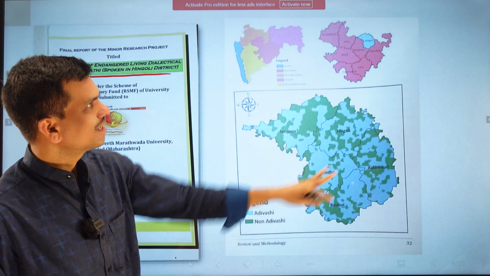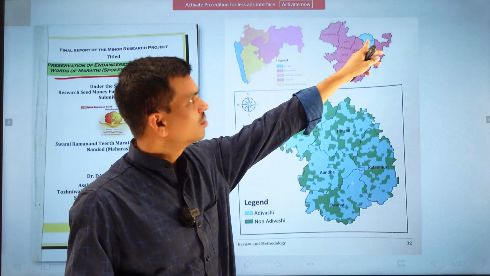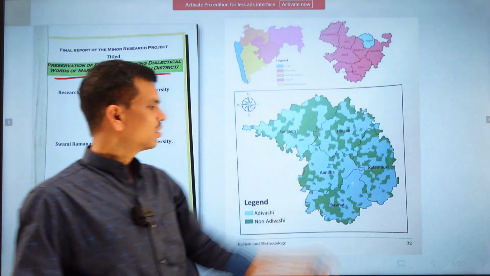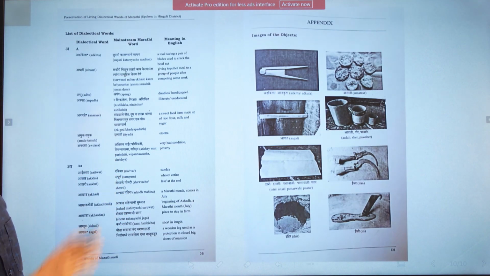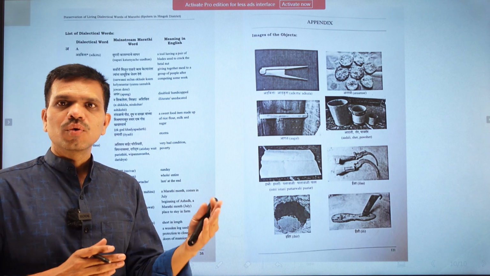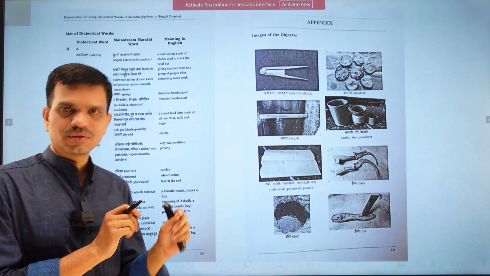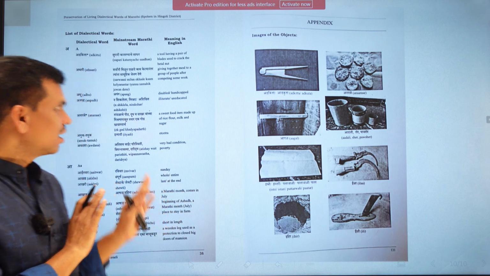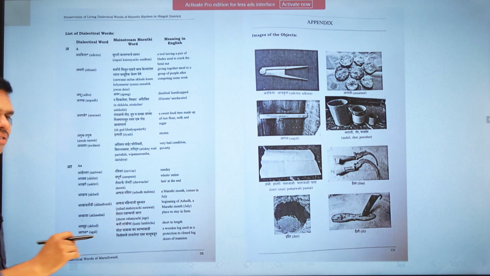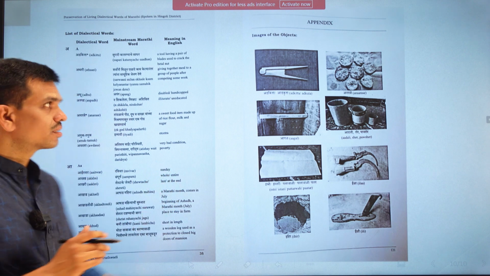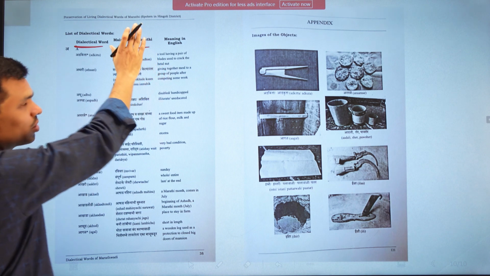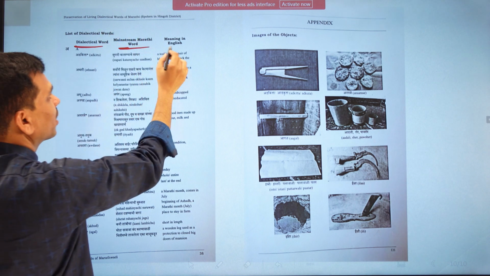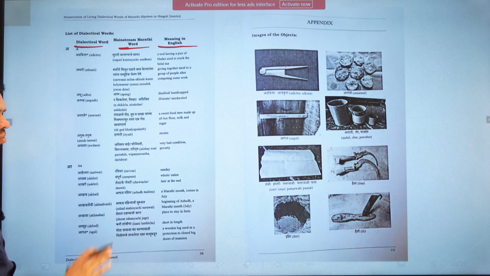So here you can see this is Hingoli district, this is Maharashtra, and this is Hingoli and the adjacent districts. What I did in this research is a very simple thing. I listed all the words of dialectical Marathi which are spoken in this particular area, and you can find these words are taken on three levels. The very first is the dialectical word, then the mainstream Marathi word. I am not using the word standard but mainstream Marathi. Then the meaning in English is given. So these three layers you can find in this research.